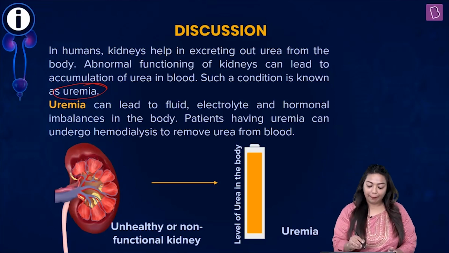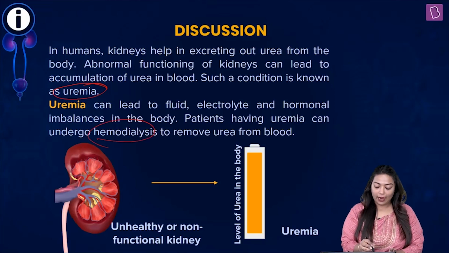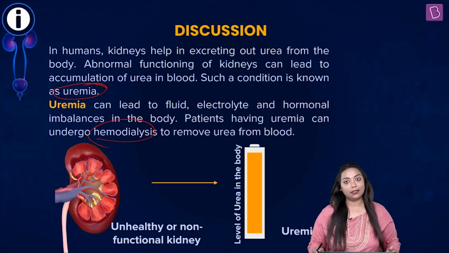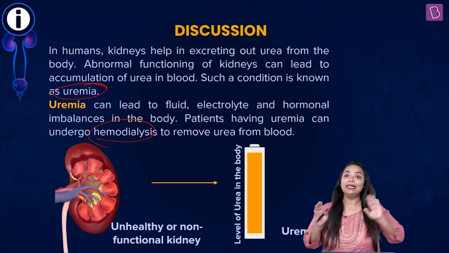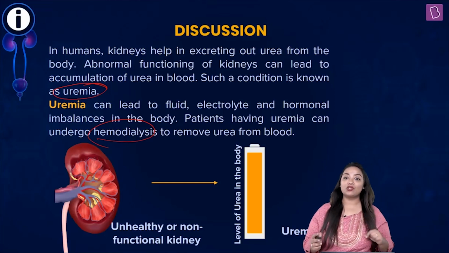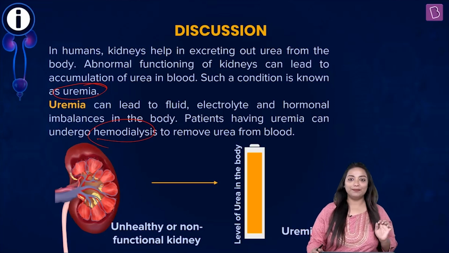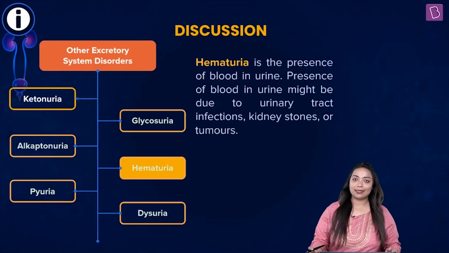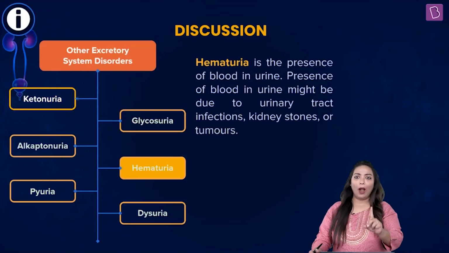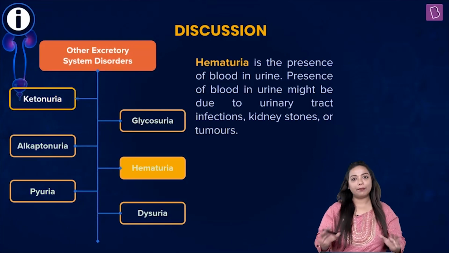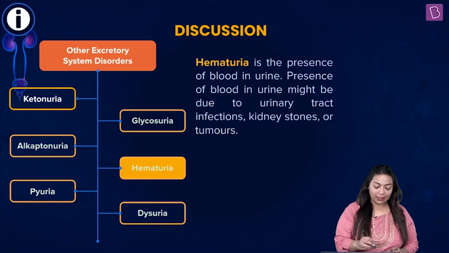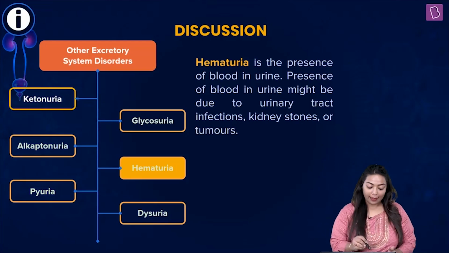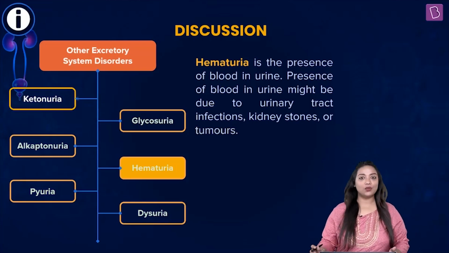Please note that patients having uremia can undergo hemodialysis to remove the urea from blood. And hemodialysis is done by using a machine which acts like an artificial kidney and removes the nitrogenous wastes. Which one? Urea. Now, let's take a look at the other abnormalities. We know that it's not just going to be one particular abnormality which can affect a particular organ. Others can be, especially in terms of kidneys functioning. You can see there's something called as ketonuria, glycosuria, alkaptonuria, hematuria, pyuria, and dysuria.